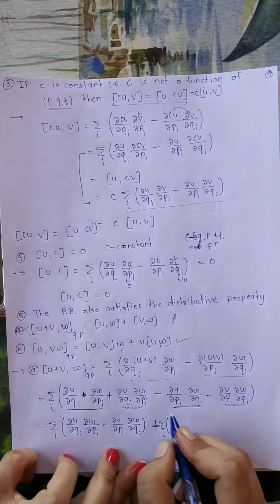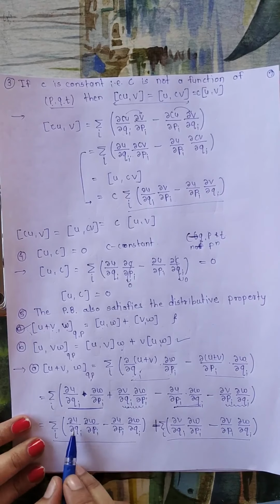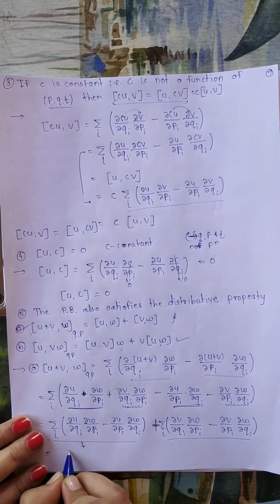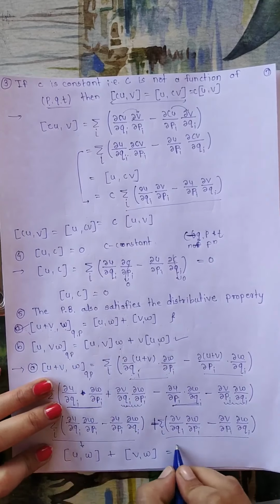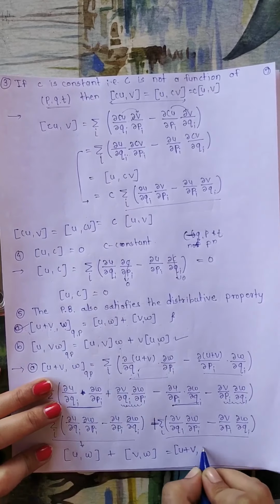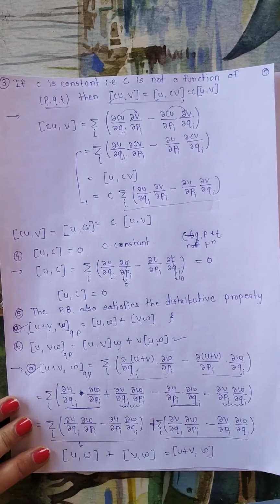Now if you observe this first and second term separately, you will get the idea by the definition of Poisson's bracket. The first term is nothing but Poisson's bracket of U and W, plus sign as it is, and the second is nothing but the definition of Poisson's bracket of V and W. So if you observe, this LHS is equal to RHS. This is our LHS, that is Poisson's bracket of U plus V and W. Hence we have proved the first distributive property.